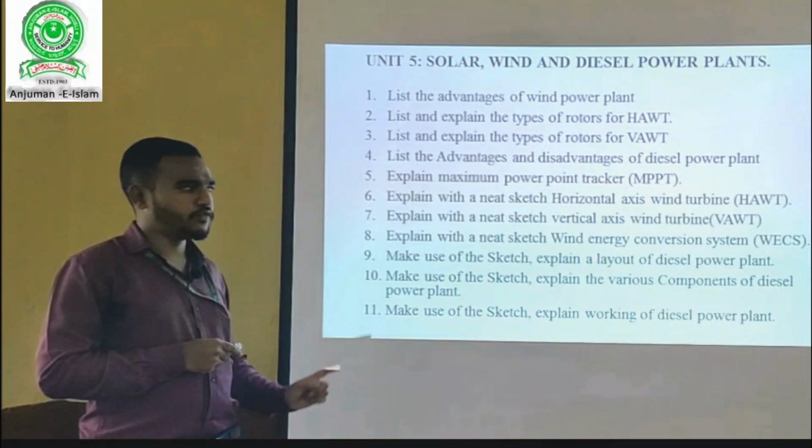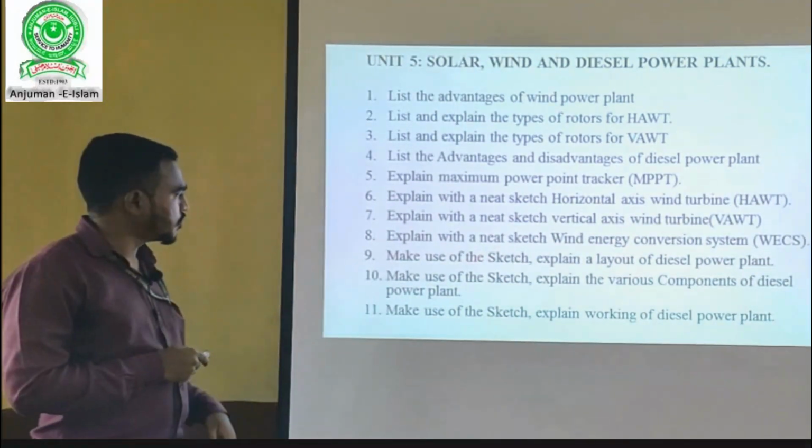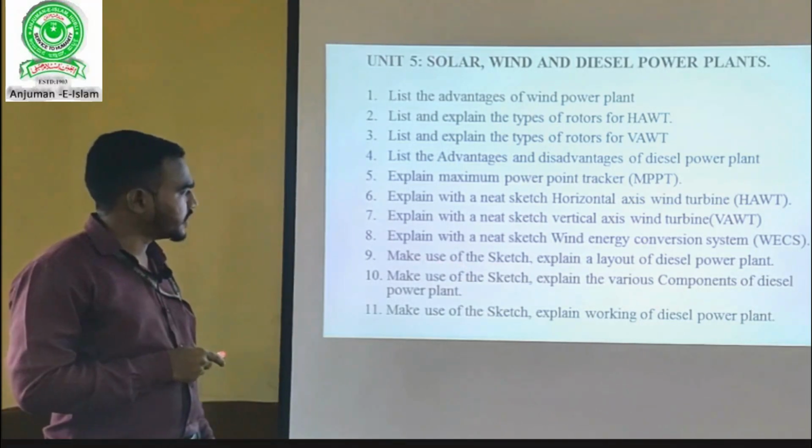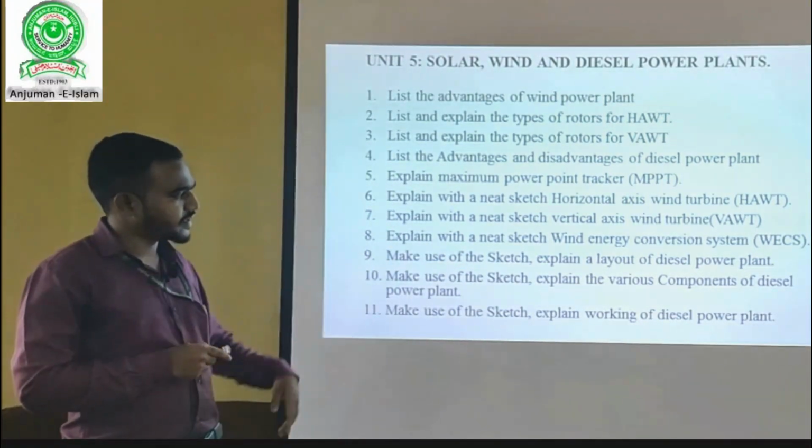8 to 12 points will fetch you 10 marks. It is a very important question for 10 marks. Question number 9, make use of the sketch, explain the layout of diesel power plant. This will be explained in the next slide.